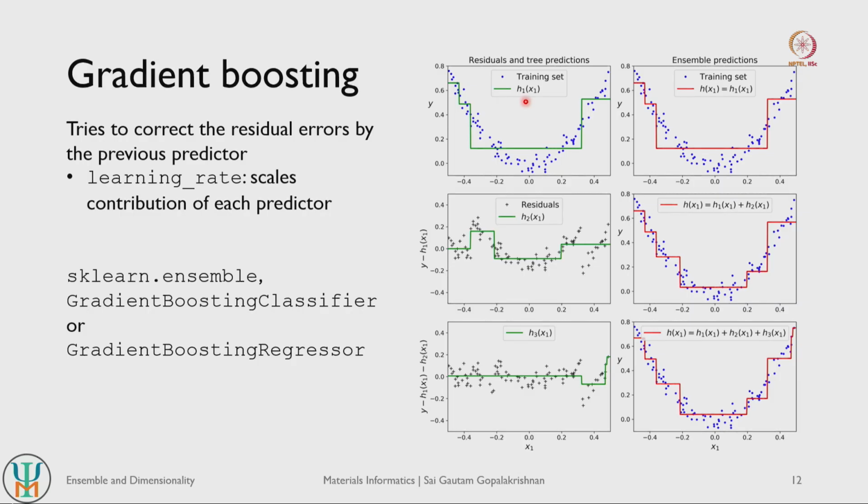So let us take the example of decision trees again. Let us say you are trying to do a regression task here. In the first task your decision tree comes up with this kind of prediction, and you see that this is obviously not that great. For each data point compared to its prediction, you can calculate the residual. The residual is basically the difference between the model's prediction and the true value. So for each data point we can calculate the residual, and we can consider them to be the set of data points that is feeding into the second decision tree, the second model here.